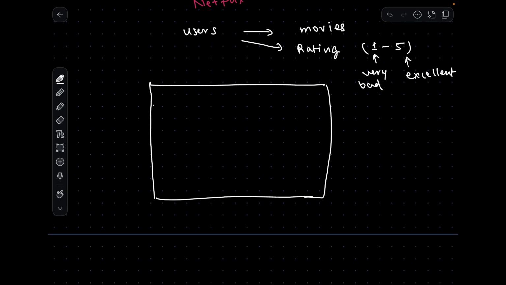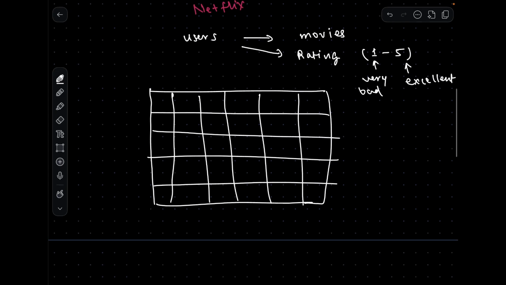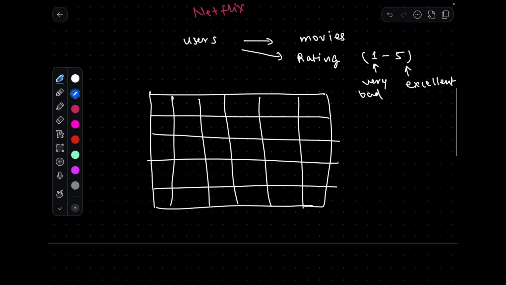Let's assume that we have a matrix of this format, where we have rows and also a lot of columns. The rows in this matrix belong to users, so each row is an individual user of this platform, and each column is a particular movie on this platform.